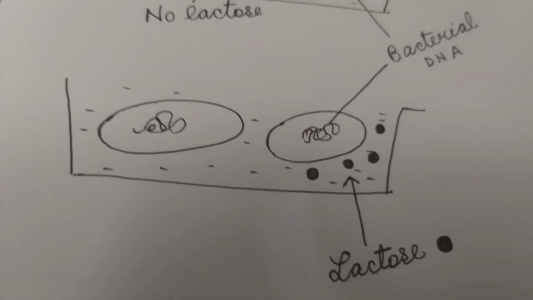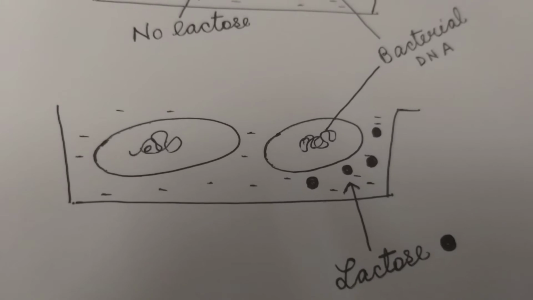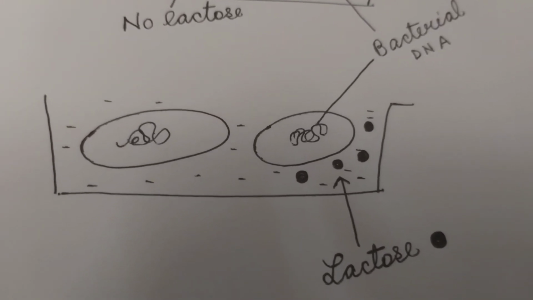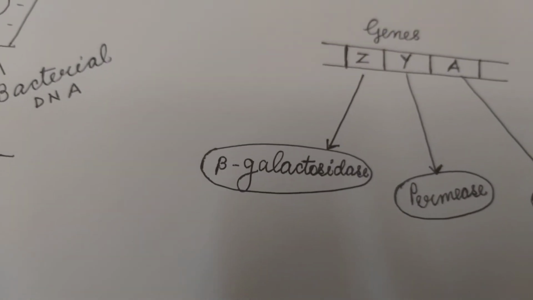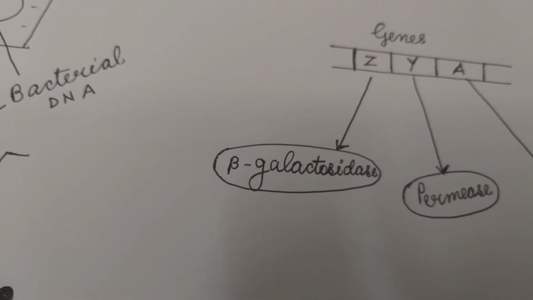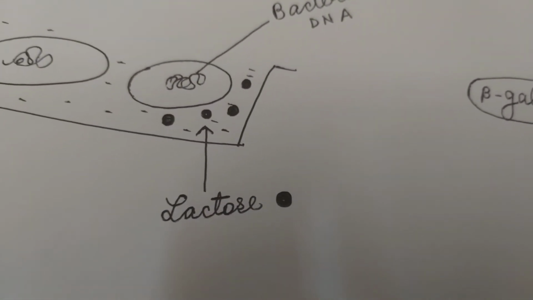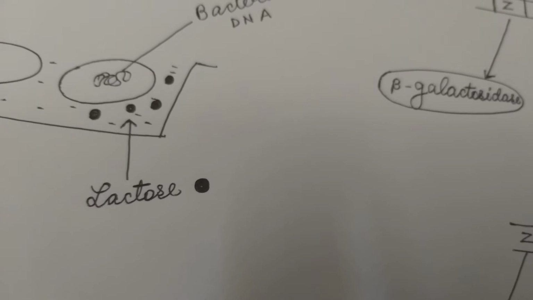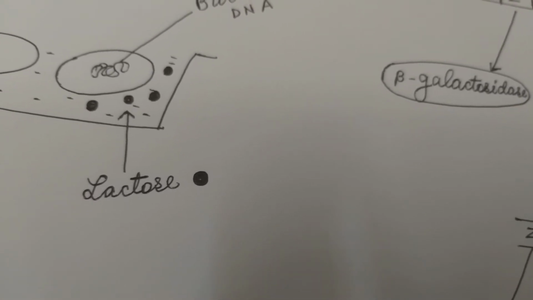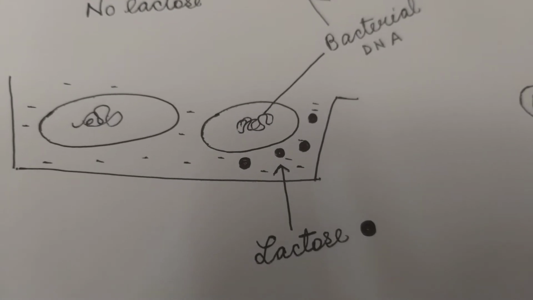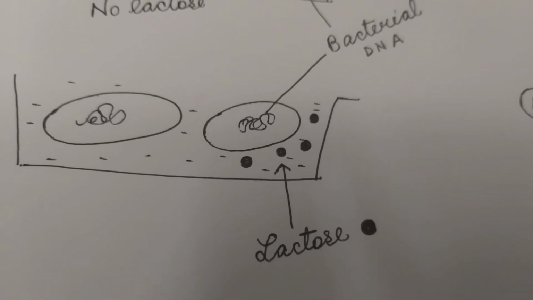Now, what is the function of beta-galactosidase? Beta-galactosidase breaks down lactose into glucose plus galactose, which are utilized by the E. coli bacteria as a source of energy.